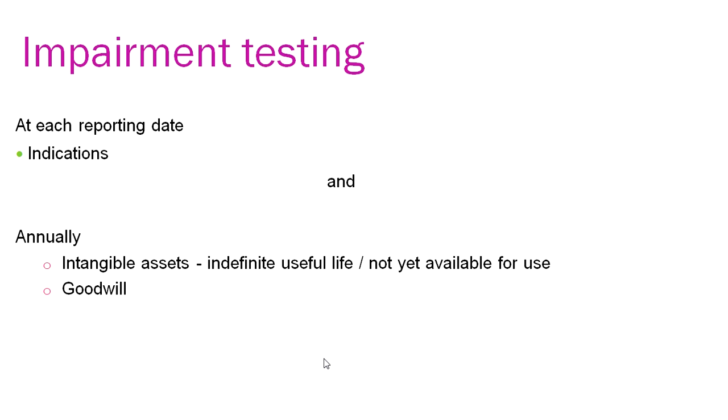Now we are starting with the impairment testing. When is the impairment required? Impairment is done at each reporting date if the indicators arise. So what are these indicators? The indicators can be external indicators or internal indicators.